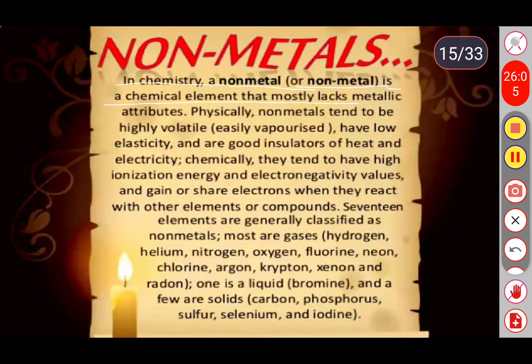Highly volatile means they can easily vaporize. They have low elasticity and are good insulators of heat and electricity. Chemically, they tend to have high ionization energy and electronegativity values, and they gain or share electrons when they react with other elements or compounds.